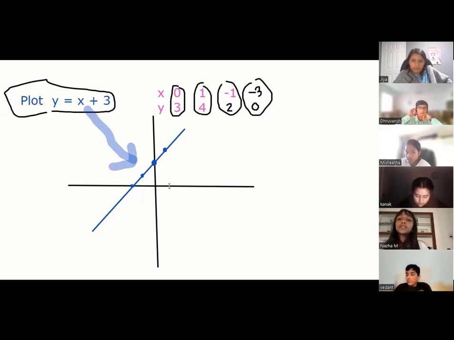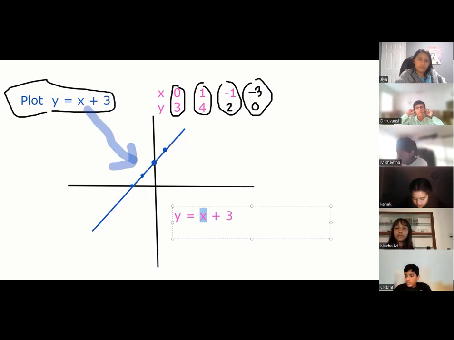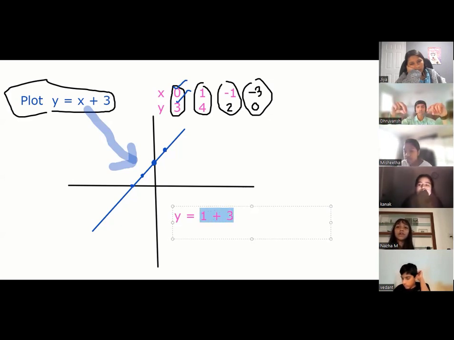Look, sir. Daja, what is the equation? y equal to x plus 3, correct? Daja, first what value of x are we putting? x is 0, so how much does y become? 3. 0 plus 3. Look, I wrote 0, 3 above in pink. So y is equal to 3. Correct? Now tell me Daja, if you put x equal to 1, how much will y get? 4.